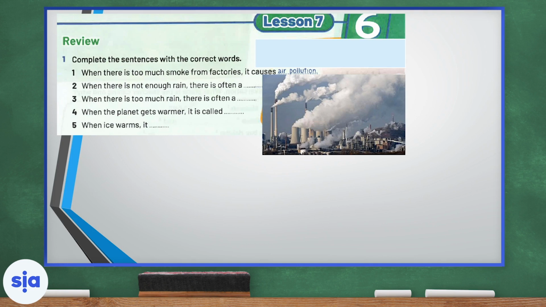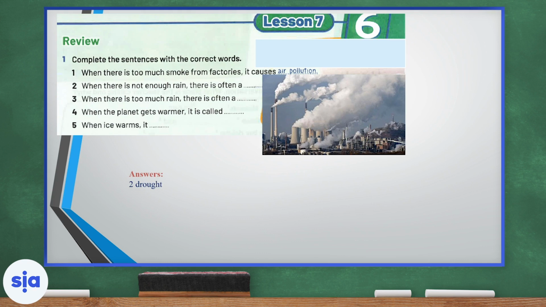Complete the sentences with the correct words. The first one is done for us. Let's read together. When there's too much smoke from a factory or factories, it causes, of course, air pollution, as you can see in the picture. When there is not enough rain, and the soil gets very dry, what happens? We get drought.